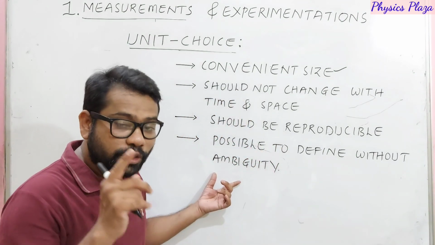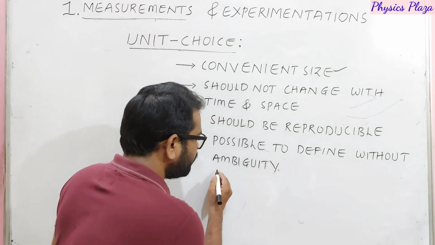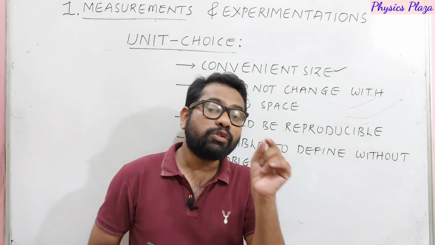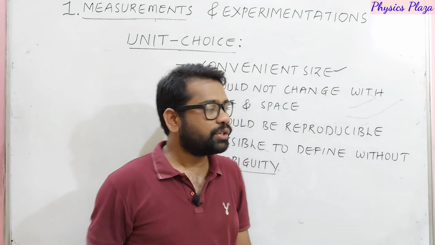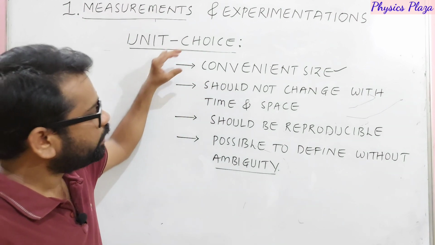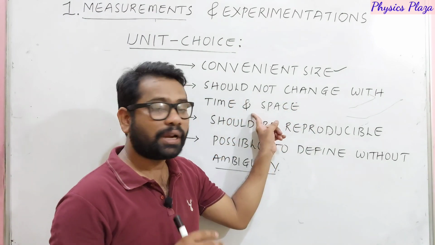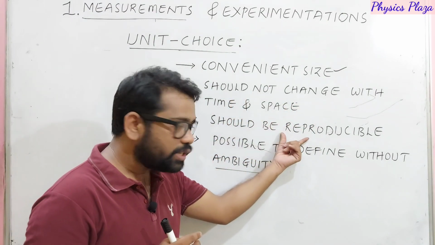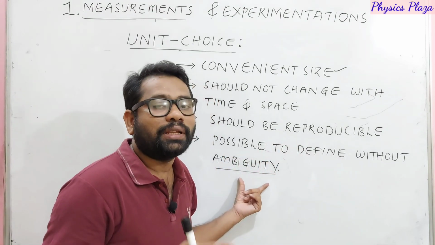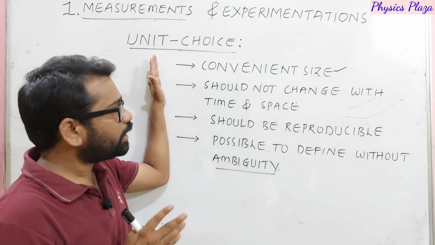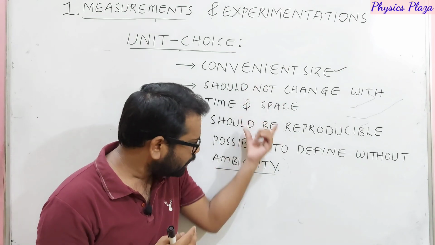The fourth point regarding the choice of unit is that it should be possible to define without ambiguity. Ambiguity means without doubt. So a unit must be well defined. Dear children, these are the four important points: it should be convenient in size, it should not change with time and space, it should be reproducible, and it should be possible to define without ambiguity. This is what the unit and its choice are, the characteristics of a unit, and we can write these points.